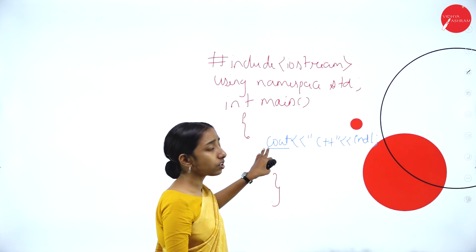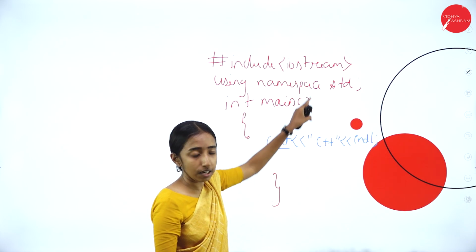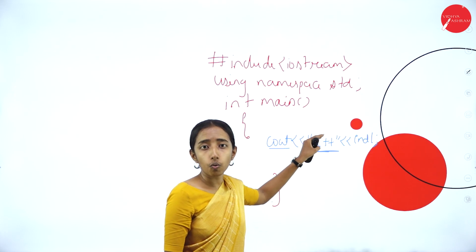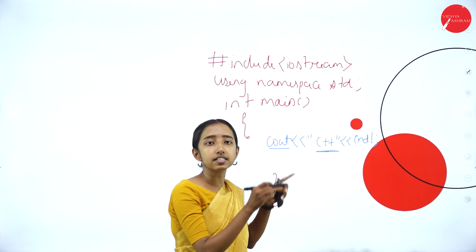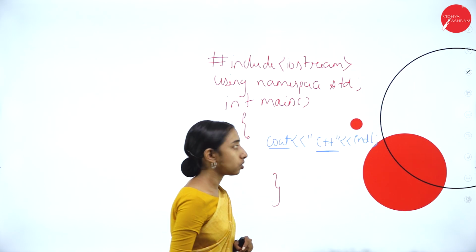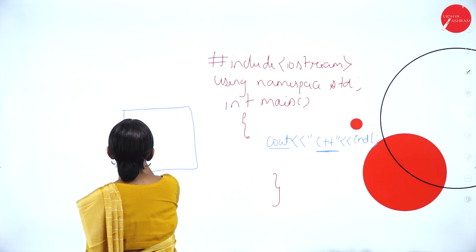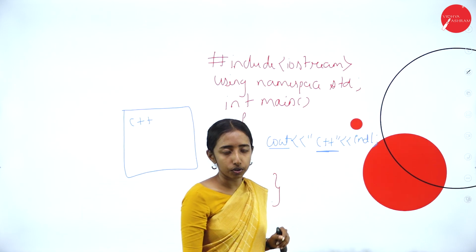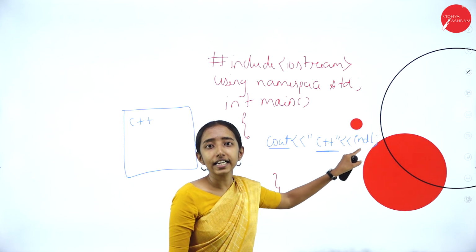Here cout is the object, the character out of the header file iostream, and whatever I have written in the double quotes will be there in the console. It will give us the output in the console. So in the output screen we get C++. Endl is used to end the line.